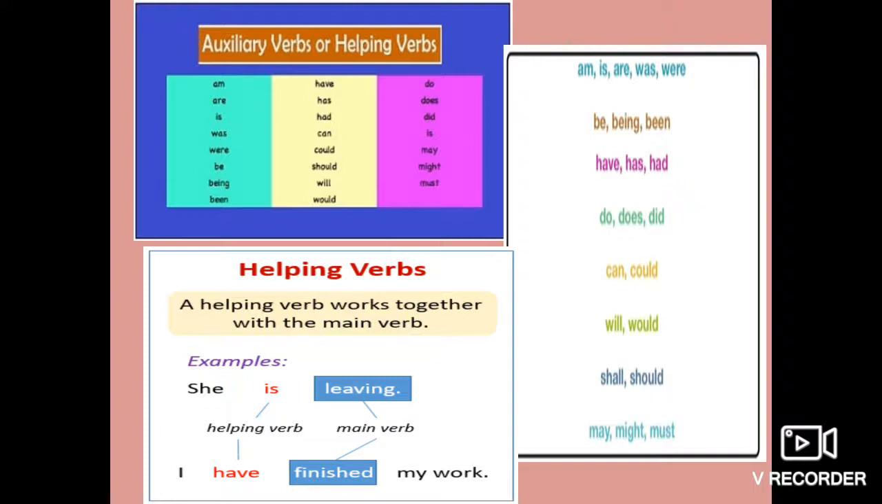For example, she is leaving. This is a sentence. In this, leaving is a main verb, or simply you can say verb. And which word is telling that when this action is taking place? That word is. So is is a helping verb or auxiliary verb.